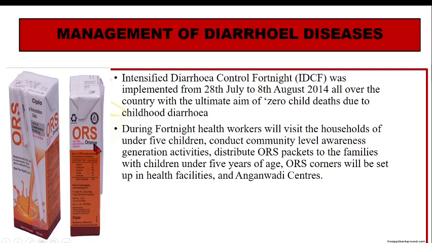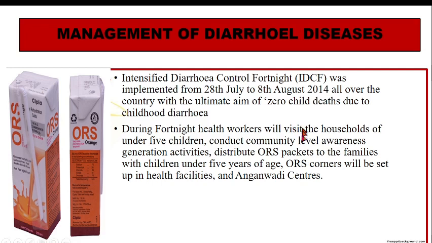Different flavors are also there. This is a photo of ORS in orange flavor. So these types of ORS packets are also available. In the Intensified Diarrhea Control Fortnight, we take these ORS packets to the doorstep, and we distribute to all families who have under-5 children, because diarrhea in under-5 children is a major cause of mortality and morbidity.